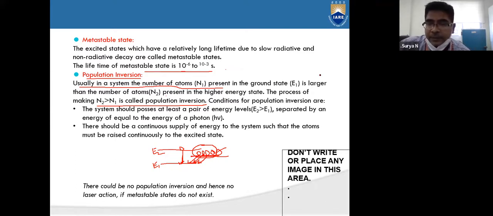And this is separated by an energy equal to the difference of the energy levels. That difference of energy levels should be equal to h nu. What is h nu? h nu is nothing but the energy of the photon.